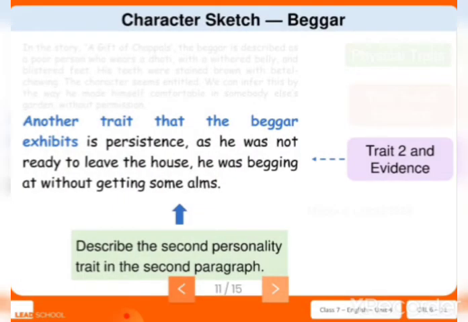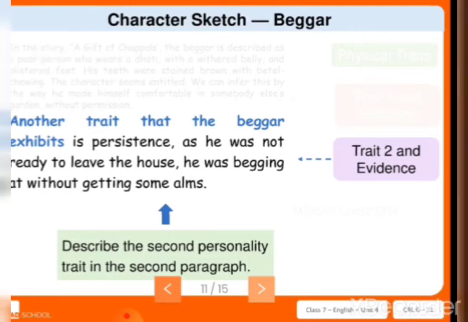And the third evidence is of another trait that the beggar exhibits, which is persistence. He was not ready to leave the house, he was begging without getting some alms. So he was not ready to leave the house. Only once he gets the alms will he be moving. Only when he got the money or food from that particular person will he move. Till then, he'll go on asking. So this is the second paragraph.